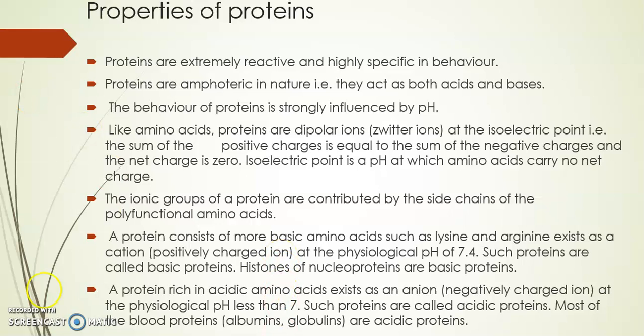And if they contain acidic amino acids, then they will get converted into negatively charged ions. So examples of basic proteins are histone proteins present in DNA, RNA, nucleoproteins. These are basic in nature because they contain basic amino acids. And the proteins which are present in the blood like albumins and globulins are acidic in nature.